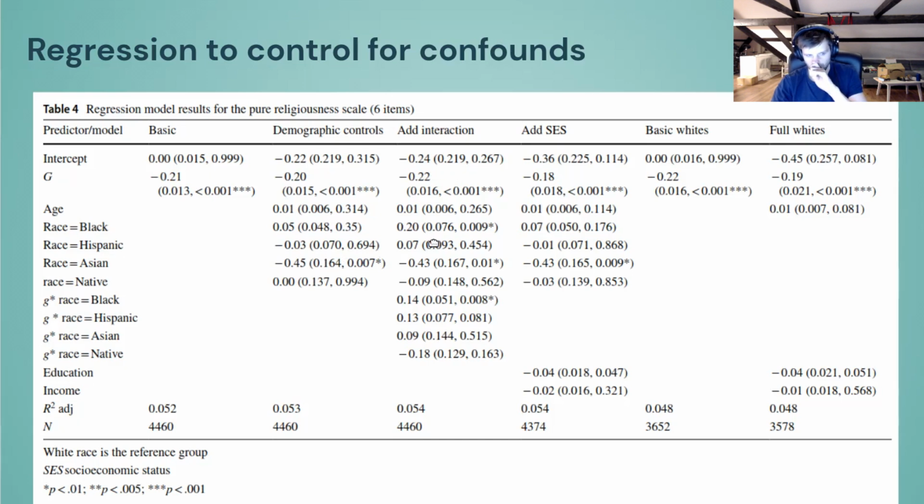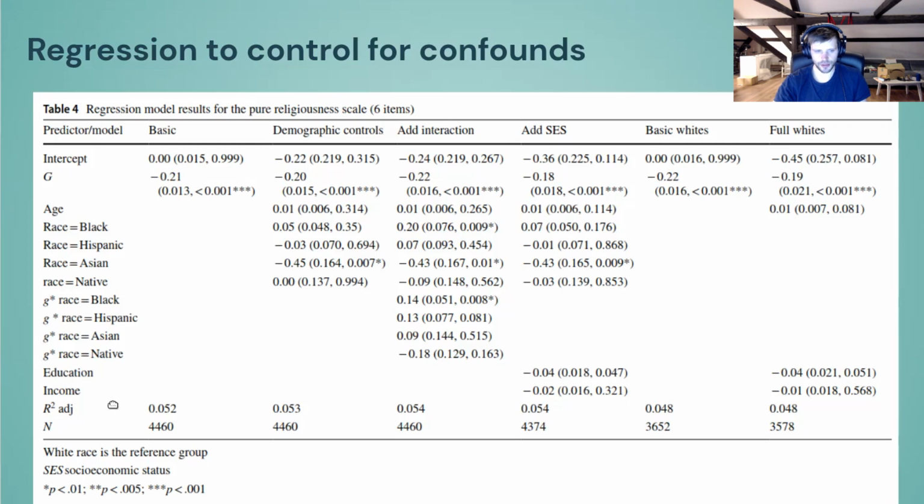If we add interactions, so what we're really saying is that maybe intelligence works differently related to religiousness by race. What we get is that the black one here is positive, and so the relationships will be more negative because you have to multiply this one by that one. So among blacks, the relationship appears to be stronger, but again, the p-value is just slightly below 1% here. So we're not really impressed. Again, Asians and blacks appear to be somewhat more religious, even controlling for intelligence.